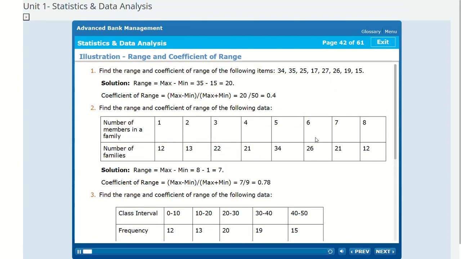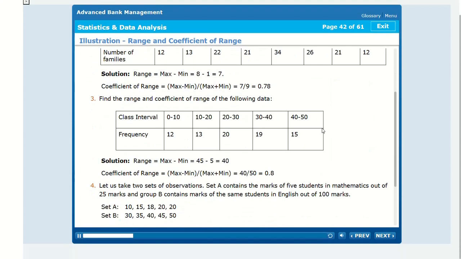1. Find the range and coefficient of range of the following items: 34, 35, 25, 17, 27, 26, 19, 15. Solution, range equal to maximum minus minimum equal to 35 minus 15 equal to 20. Coefficient of range equal to maximum minus minimum by maximum plus minimum equal to 20 by 50 equal to 0.4.